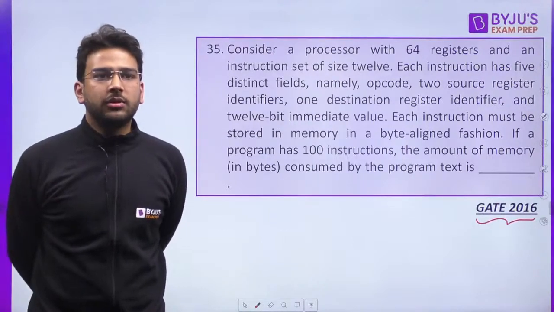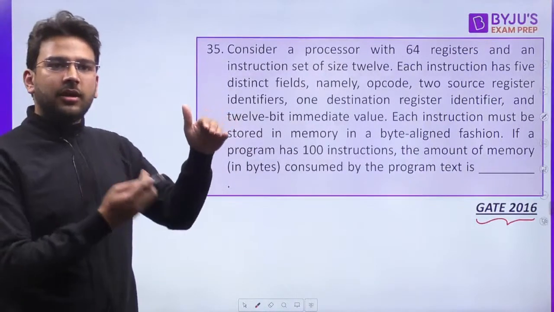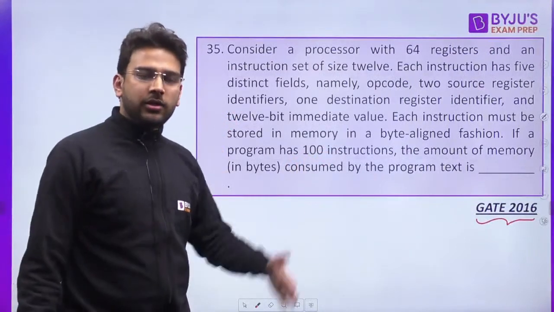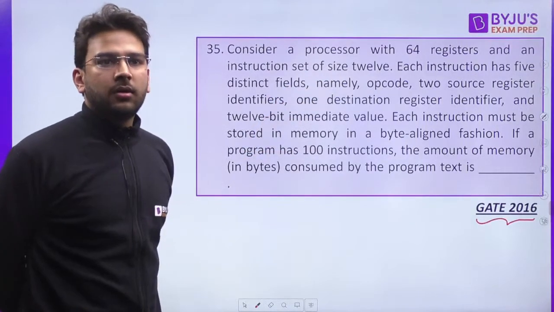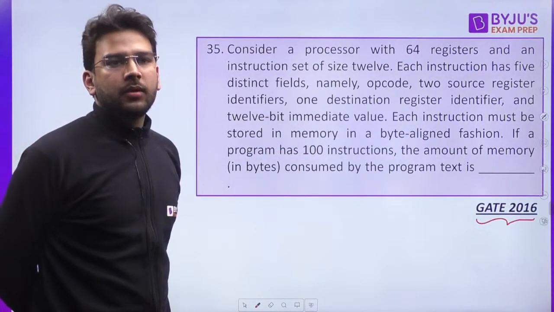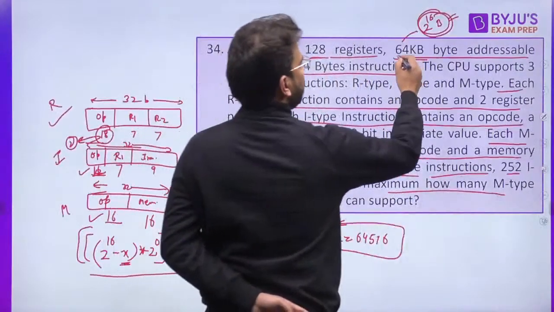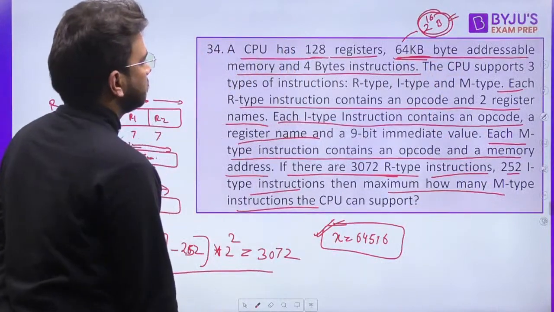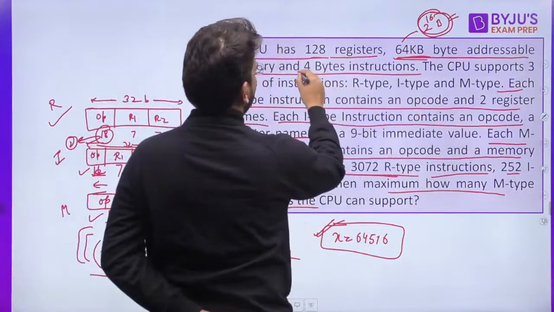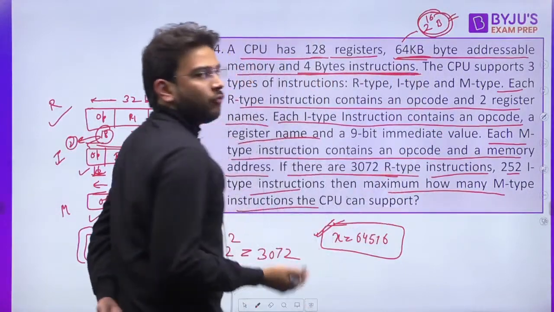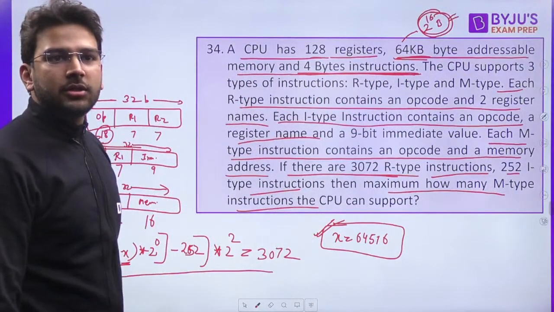Yes, Muskan, do you have any doubts in the previous one? How did you find the remaining part? So first you have to find maximum, then subtract the already used. Then you will find the unused. That you have to use for the other type of instruction. How you got 32? Okay, let's see this. 64 KB. Okay, so here I have committed a mistake maybe. Okay, it is given now. It is given 4-byte instructions. So 4-byte instruction, that means the length of the instruction will be 32 bits. Harshit, is it clear?